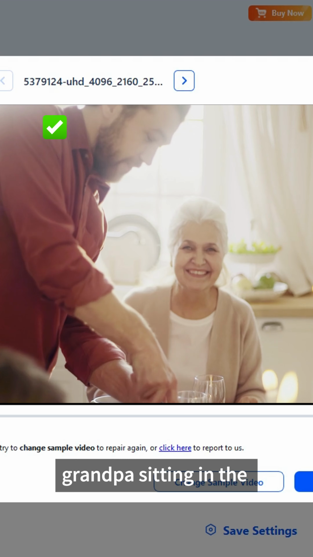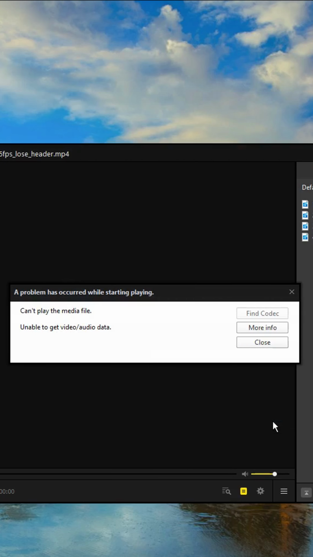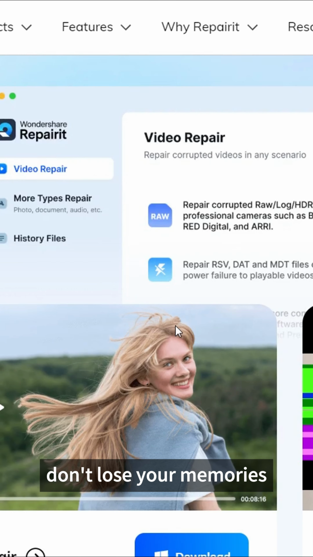Literally magic. Grandpa sitting in the garden telling stories. The kids laughing in the background. Woo! Everything was there again. Don't lose your memories.